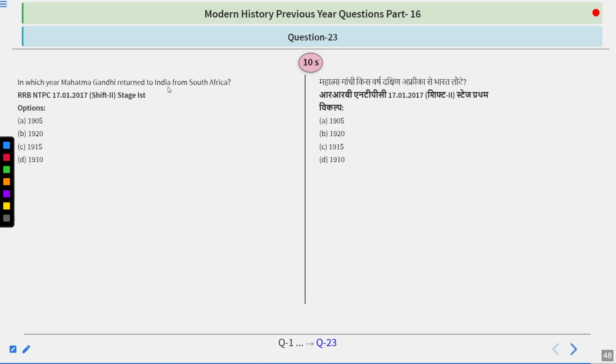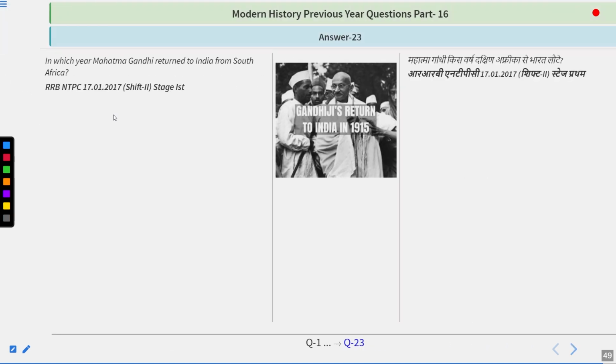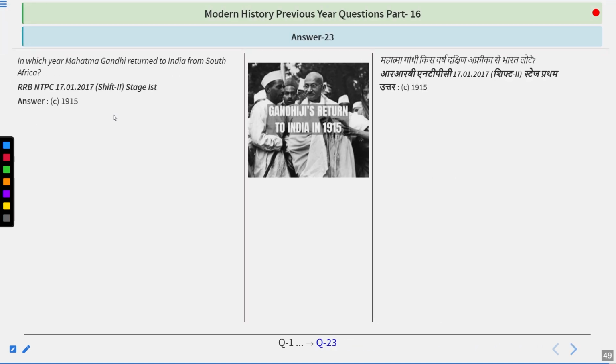In which year did Mahatma Gandhi return to India from South Africa? Options: 1905, 1920, 1915, 1910. Think about it. We have discussed this so many times so far, so I hope the question has not troubled you anywhere, because the answer is 1915.